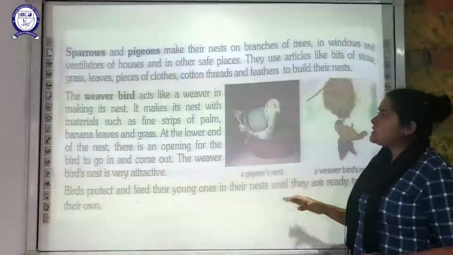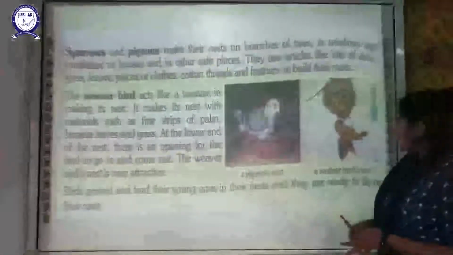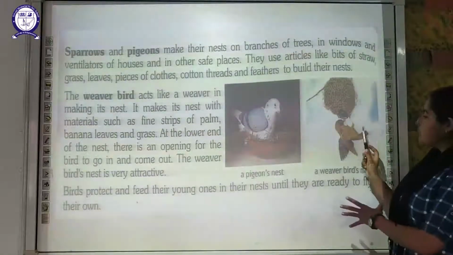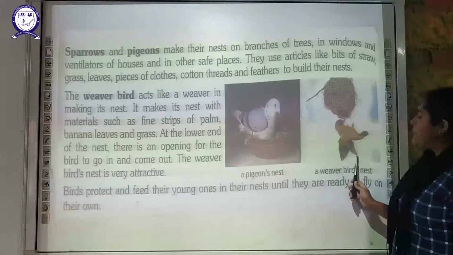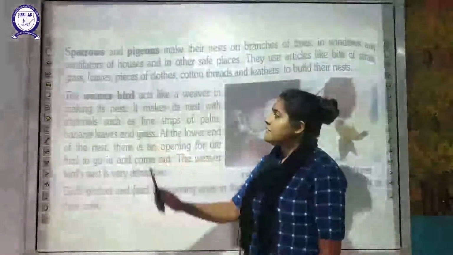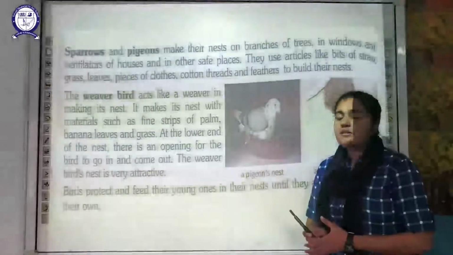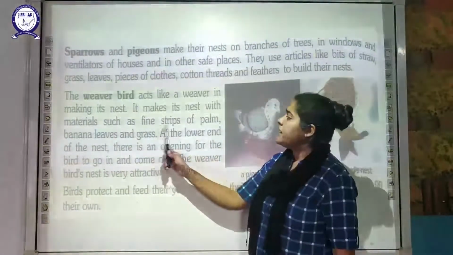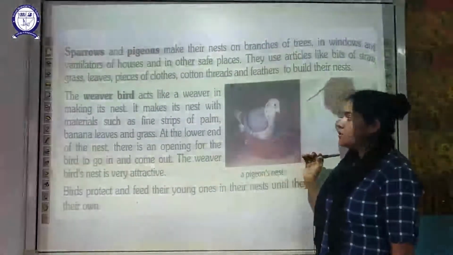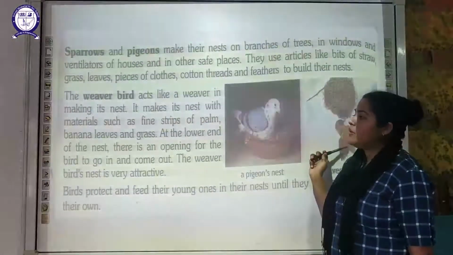Next is your weaver bird. So you can see here the image of a weaver bird's nest. It is a very attractive nest which is built by this weaver bird. It acts like a weaver in making its nest. And what material is it going to use? It is going to use fine strips of palm, banana leaves and grasses in order to build this type of nest.